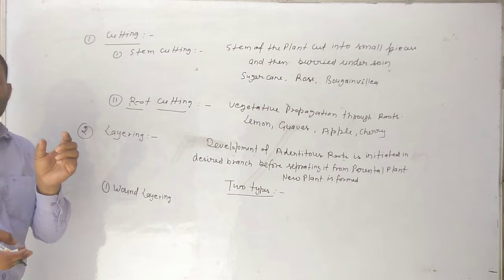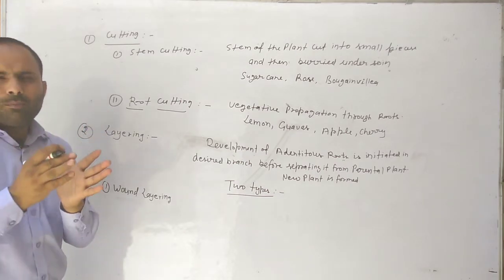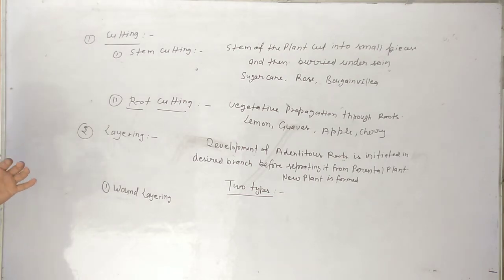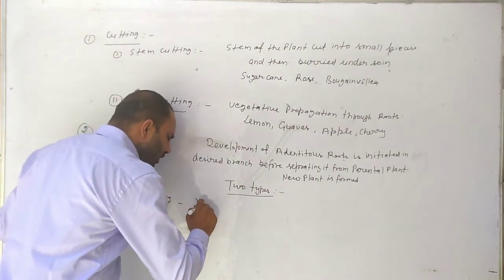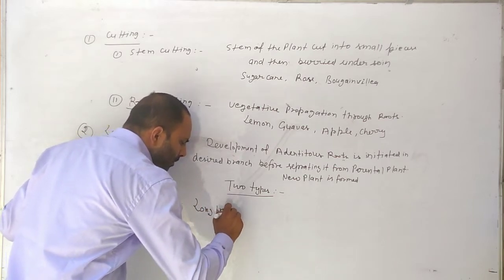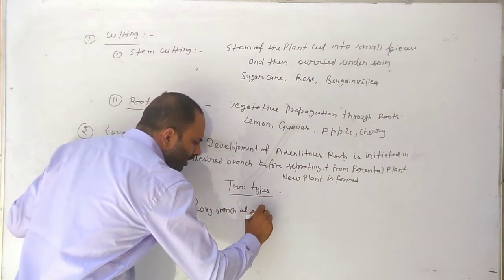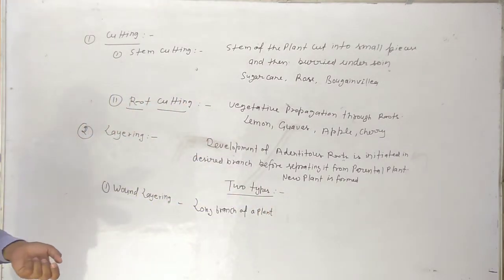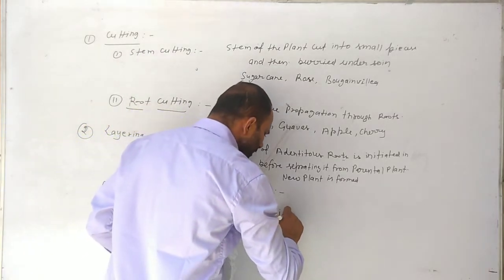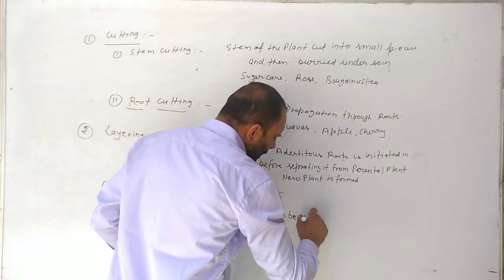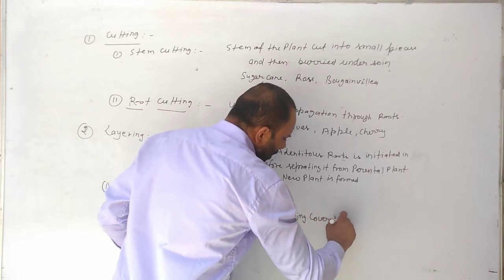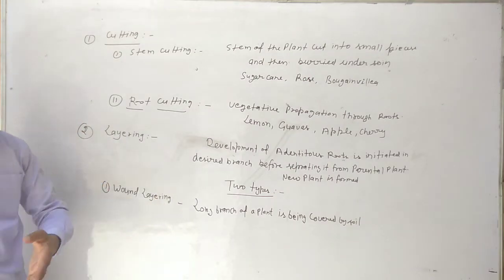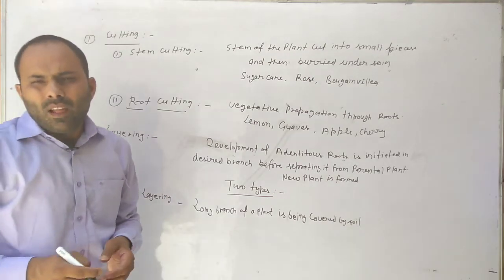In this type, a long branch of a plant is being covered by soil.